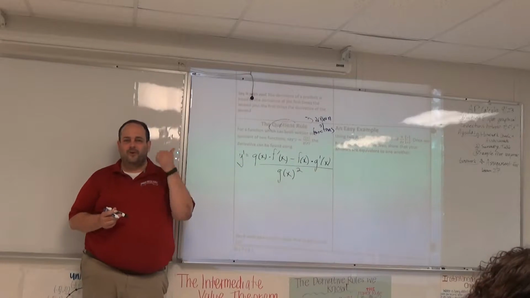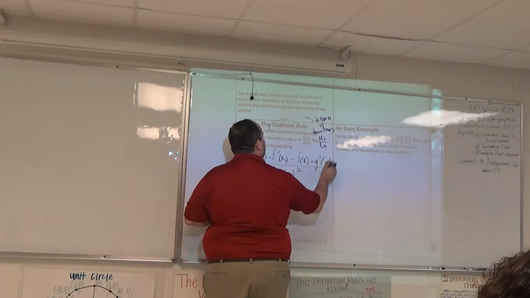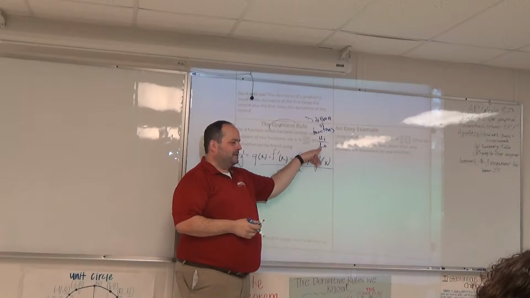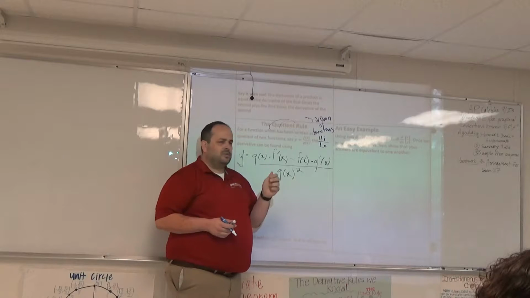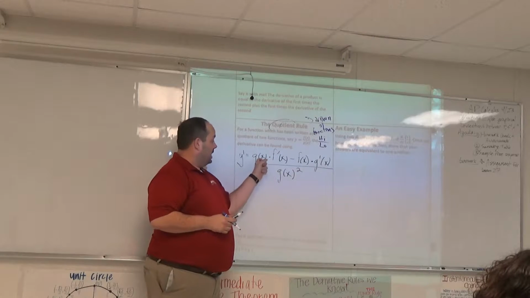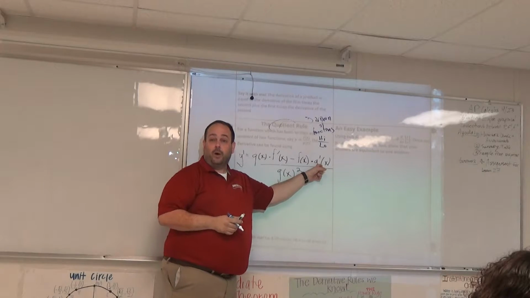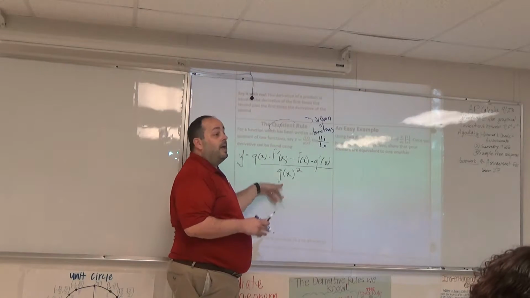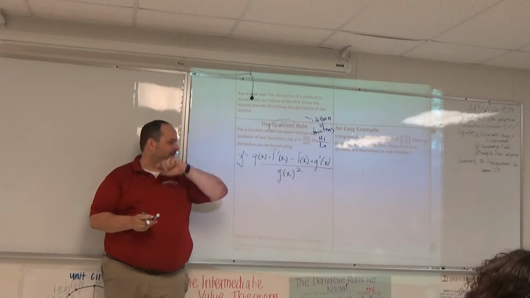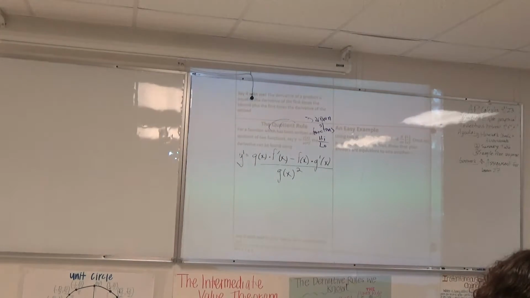All right. Low, D high. What am I really talking about? I'm talking about numerator and denominator. The one in the numerator is high. The one in the denominator is low. So the song was low, D high. What does the D stand for? Low, D high, minus high, D low, over low, low. We gotta make sure we get low, low in the denominator. Everybody good? All right, one more time. Quotient rule says low D high minus high D low, over low, low.